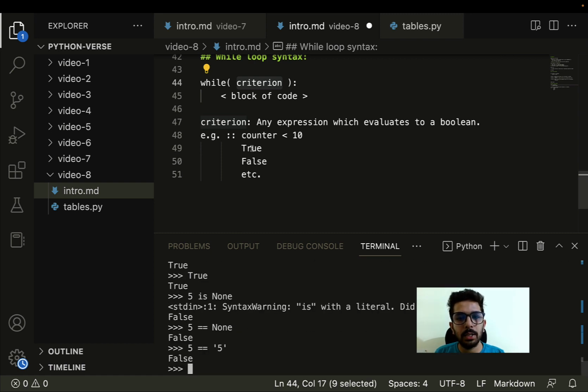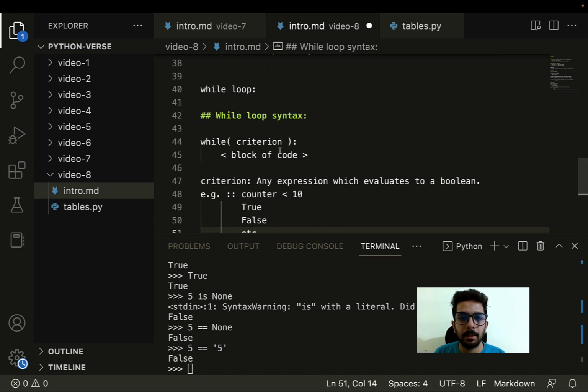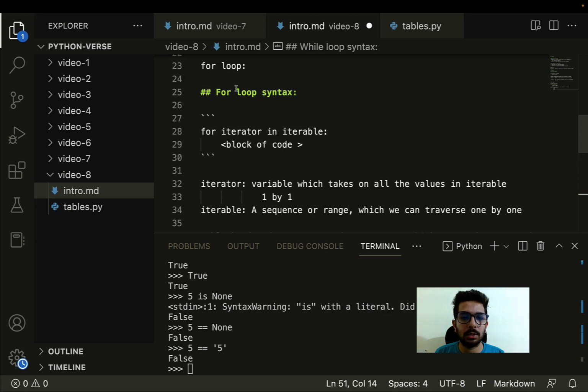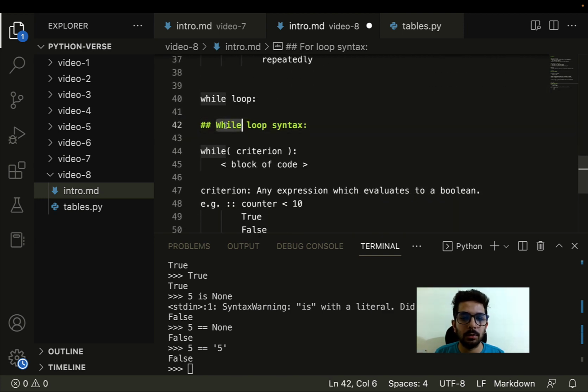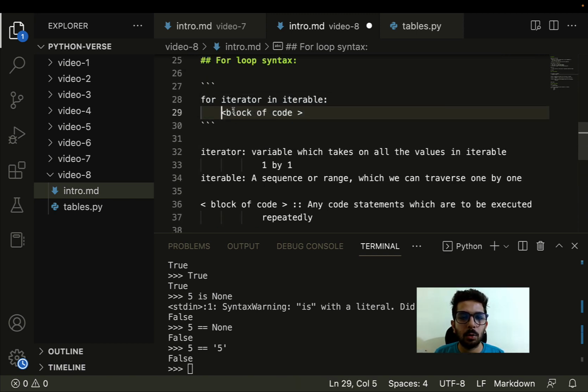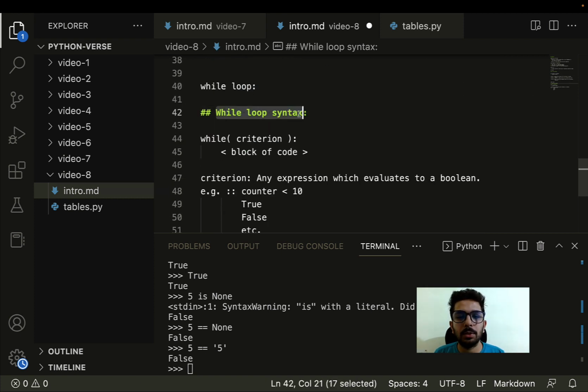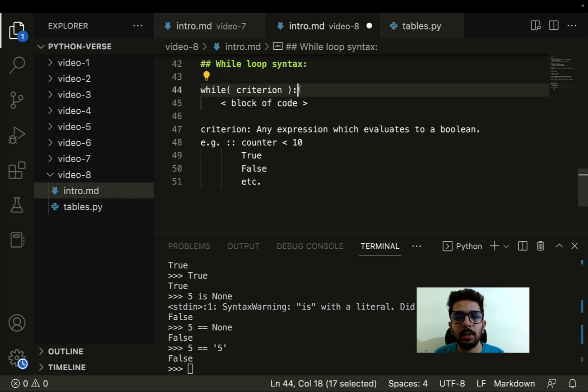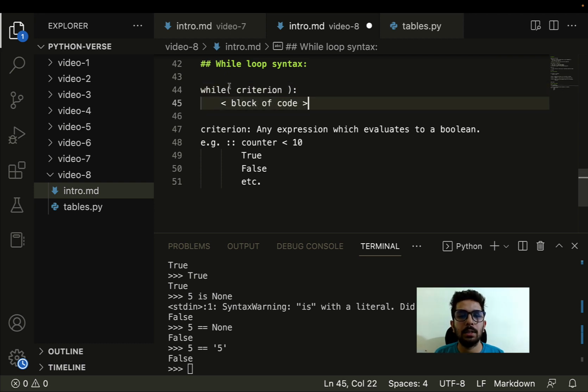And in this way, we can use different criteria based on what exactly it is that we are trying to achieve, based on what the problem requires us to use. So we have learned about two control structures, one being the for loop, one is the while loop, and we have discussed the syntax for both of these. For the for loop, it is like for iterator in iterable, execute the block of code, right? Similarly, for the while loop, the syntax is very simple again. While a certain criteria returns a boolean value of true, keep executing the block of code. As long as this criteria starts returning a false, stop executing the block of code, right?